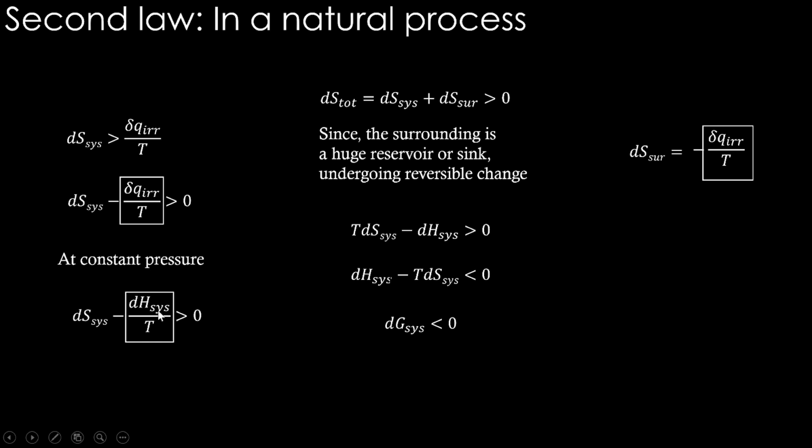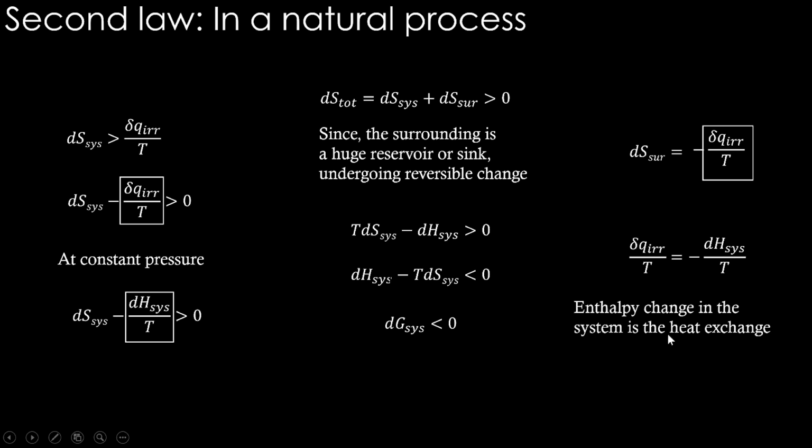So that is how we get this particular change, where we end up tracking only changes in the system and talking about the feasibility of a change. So this del q irreversible by T is now minus dH system by T. Enthalpy change in the system is the heat exchange. So enthalpy is quite sensible, right? Gibbs energy has these two different terms, enthalpy and entropy change, together to understand what G is. So making a physical sense of what G is is tough, whereas dH is easy. Enthalpy is nothing but heat exchange at constant pressure, so enthalpy is very easy to sense.